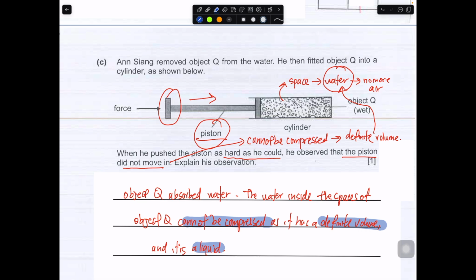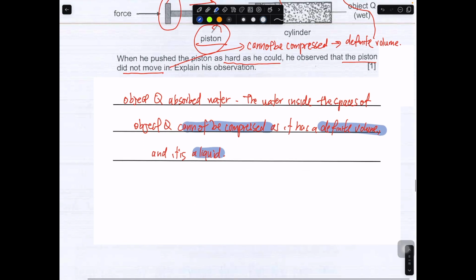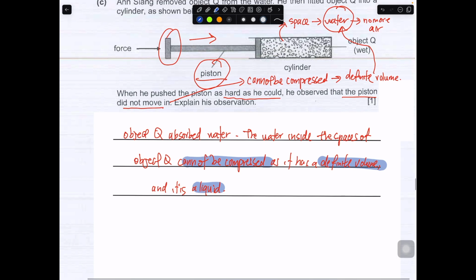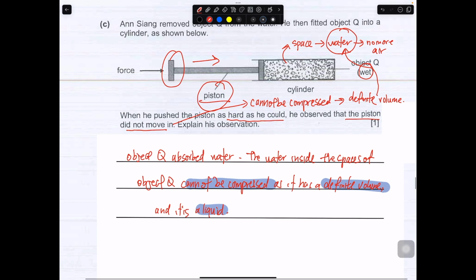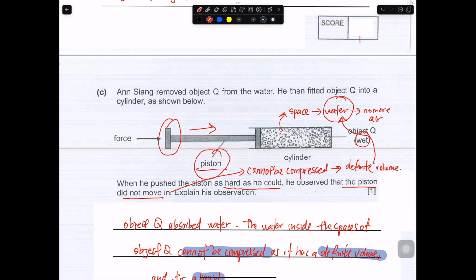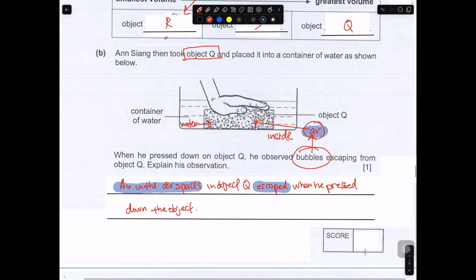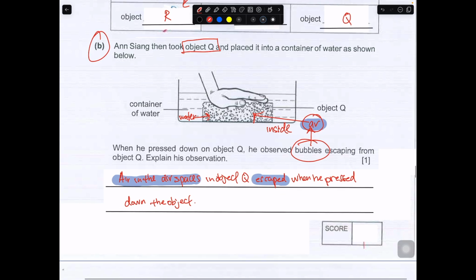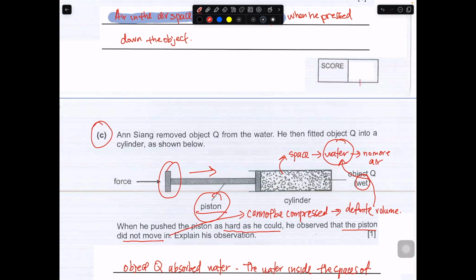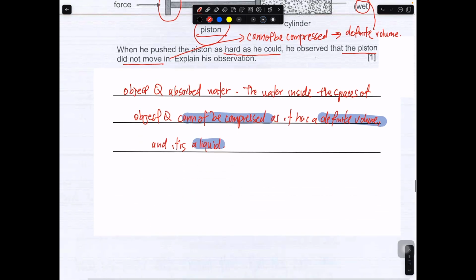Okay, so let's move on to the next portion. That is definitely not something to do with air anymore, because this is wet already. It tells you that the air spaces have been filled up with water. So when you attempt part C, you must do it in conjunction with part B. Part B is about air escaping, while part C is about when all the air escapes, the water must have entered that object. And then from there, the object cannot be compressed anymore because it is a liquid and it has a definite volume.